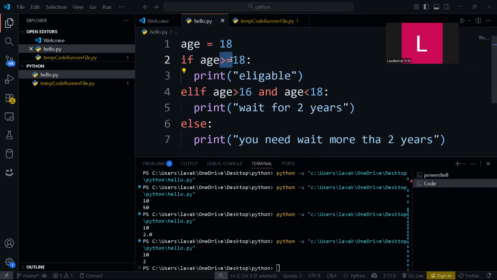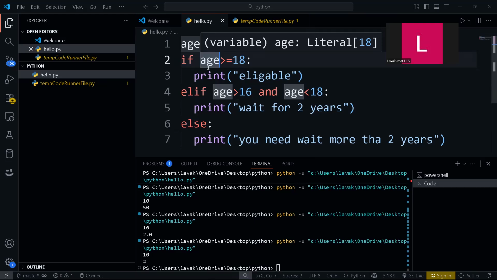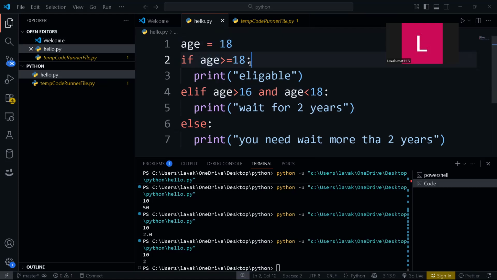Greater than or equal to is an assignment operator. Sorry, no, it's not assignment, it's a comparison operator. So you are comparing. My bad. So age greater than or equal to is a comparison operator. It is comparing whether this age, that is 18, is greater than or equal to 18. Yes, that is true. 18 is equal to 18.